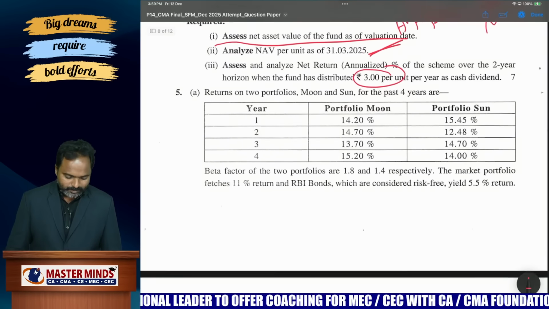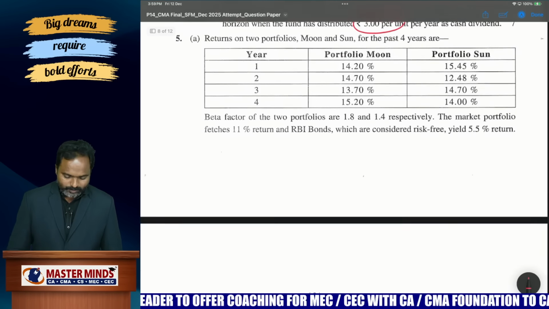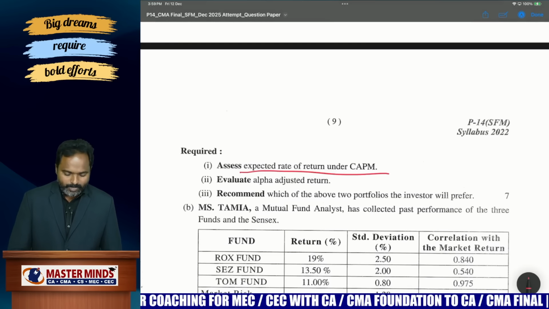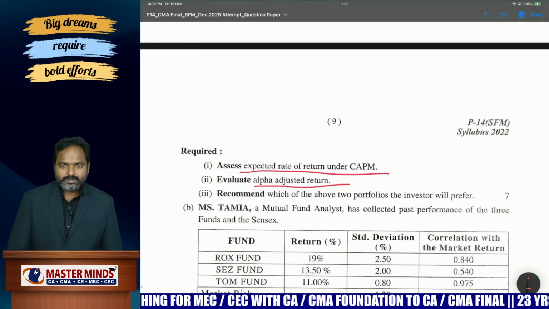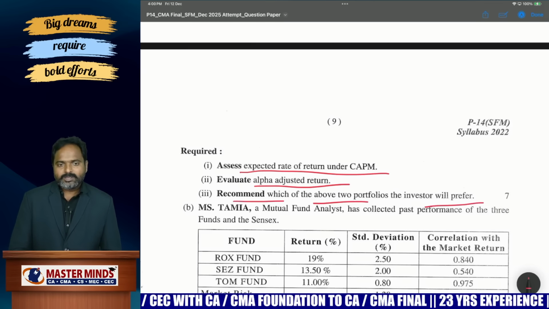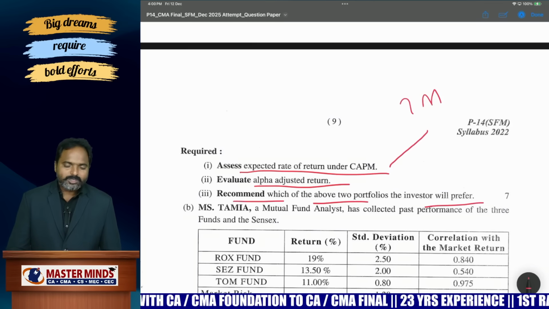Okay, next, returns of 2 portfolios. This is from portfolio management, and they are just asking the expected rate of return under CAPM, and they are asking alpha. Based on the alpha you can see which portfolio is effectively managed or not. So a very simple problem, 7 marks you can get, students.